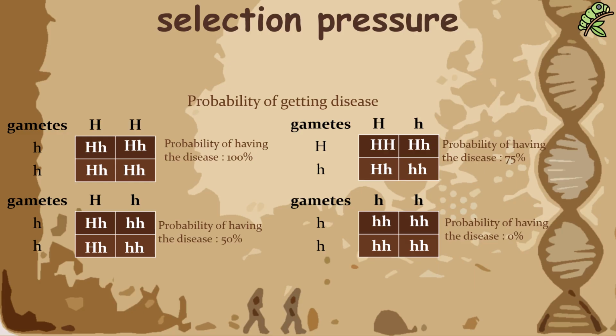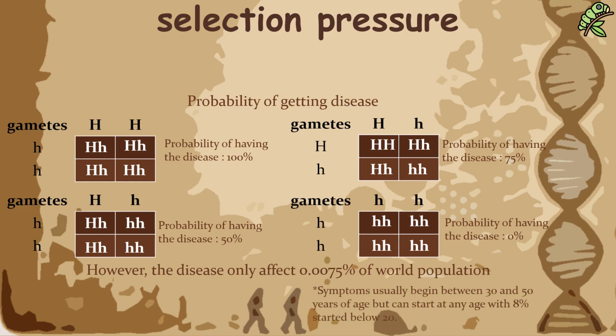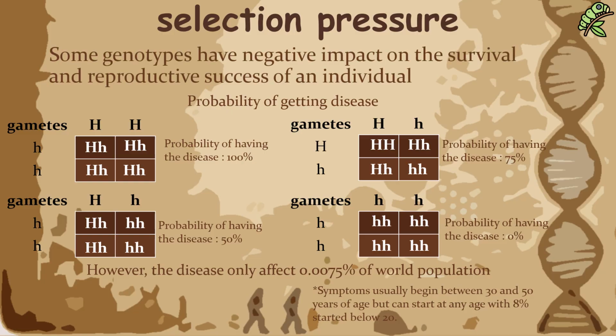Despite the high percentage, the disease only affects 0.0075% of the world population. Symptoms usually start after reproductive age, but some individuals who have a family history might choose not to reproduce to avoid burdening their offspring. So some genotypes negatively impact survival and reproductive success, causing the observed ratio to differ from the expected ratio.